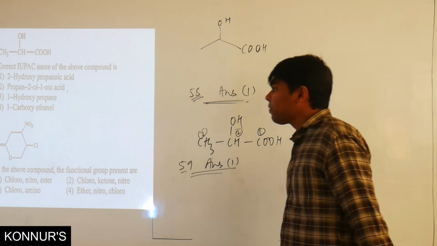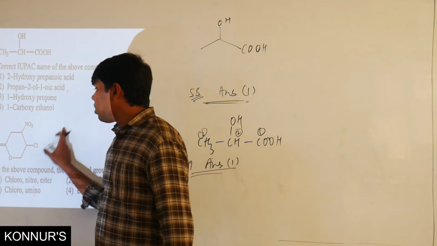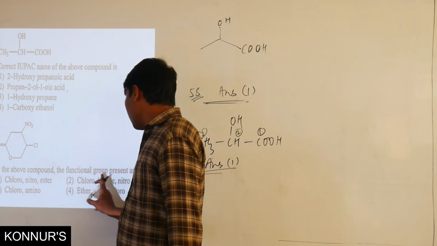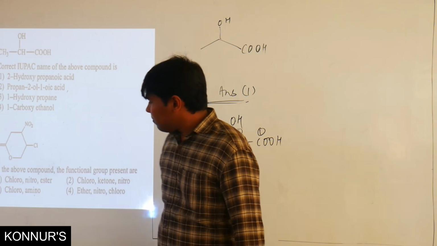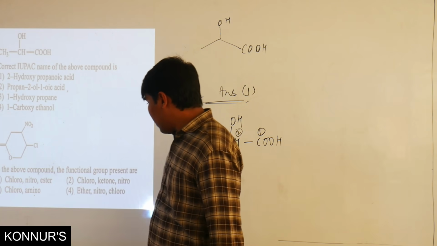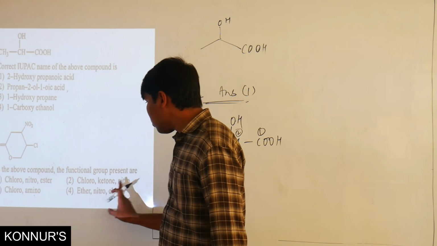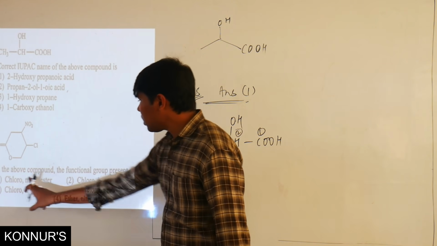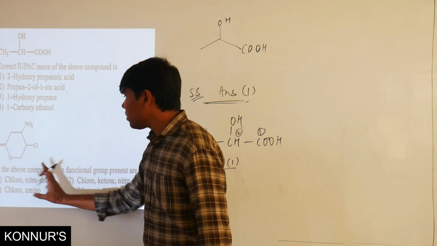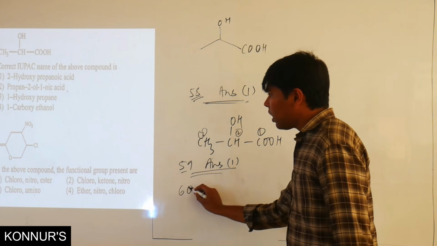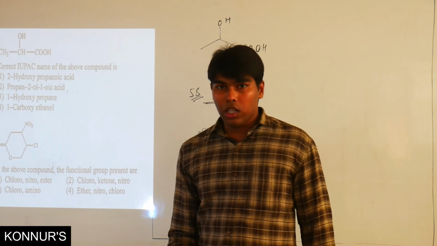That is the case. And the 60th question. Here they have given an organic compound and we need the functional groups present in the above compound. Here the ester functional group is there, right out here. Here is only the ester functional group. Here there is no ester. Here also no ester. Here also no ester. So check option 1 again: chloro, nitro and ester. So the 60th answer is option 1. Moving to the next slide.